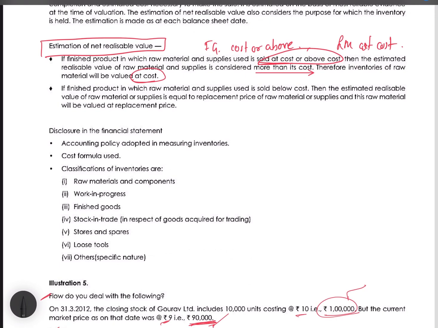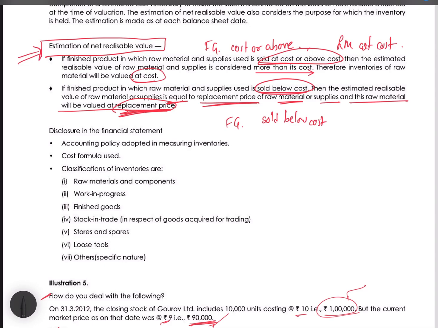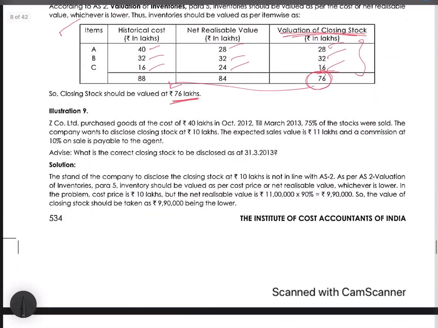Okay, but what it is saying, if finished product in which raw materials and supplies used is sold below cost, then the estimated realizable value of raw materials or supplies is equal to the replacement price of raw materials or supplies, and this raw material will be valued at replacement price. So whenever the finished goods are sold below cost, that time the raw materials which are incorporated in this finished product will be valued at replacement price. Okay, this is being specified in the accounting standard itself, so that we will apply here.